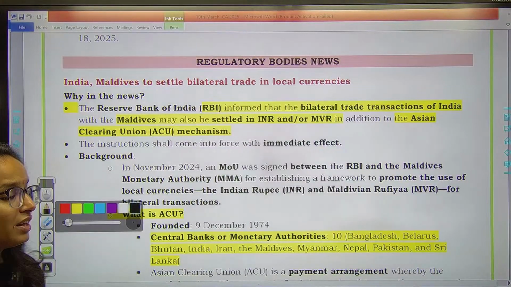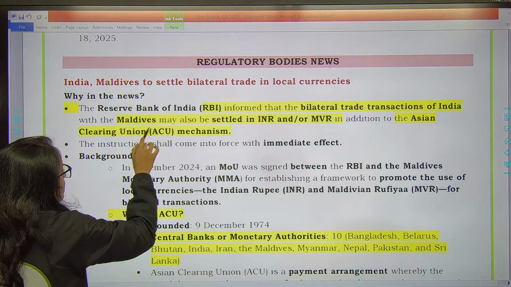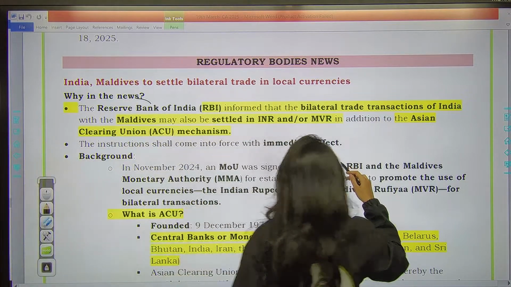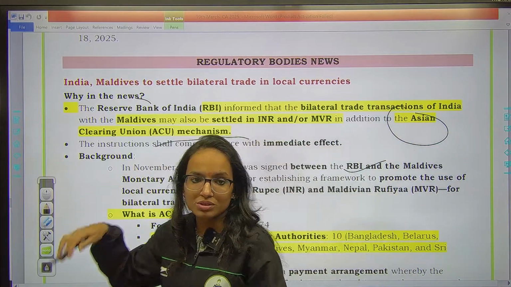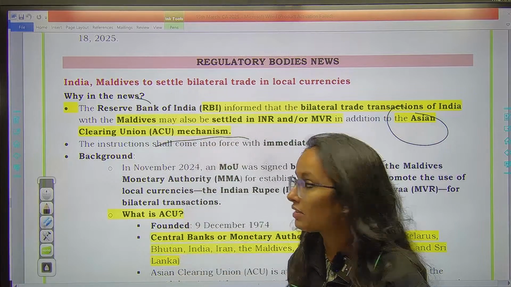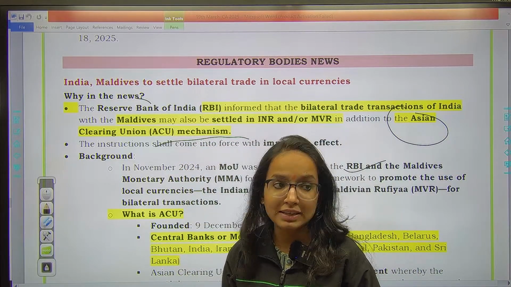So we have RBI recently informing that the bilateral transactions of India and Maldives may also be settled in INR or MVR, the Maldivian currency, right? In addition to the Asian Clearing Union mechanism. So this is going to be important. RBI कल हमने Mauritius के साथ देखा था, आज Maldives है, right? So Maldives के साथ we are going to settle the bilateral transactions in domestic currencies.